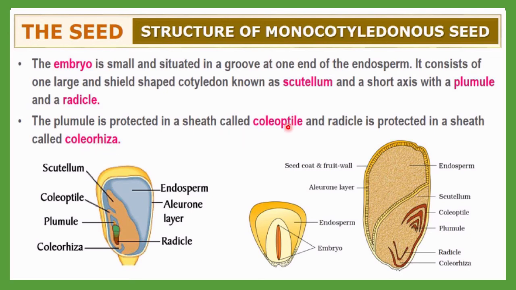So here two unique structures are present, particularly in the case of a monocotyledon, which are not present in the dicotyledon. In a dicot, there is a plumule and radicle, but they are not protected. But in a monocotyledon, the coleoptile and the coleorhiza are both present, to protect the plumule by the coleoptile, and the radicle by the coleorhiza. So this unique thing you must remember.